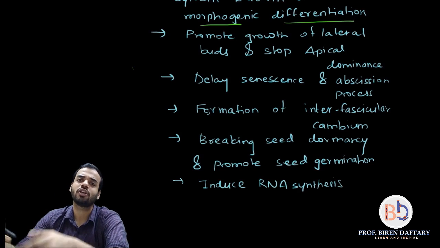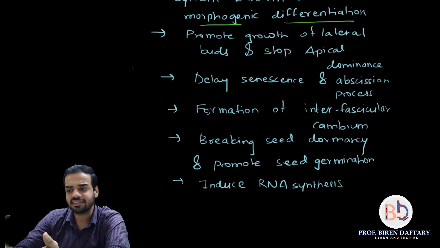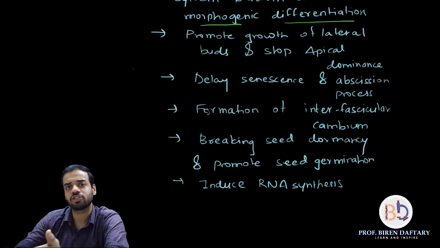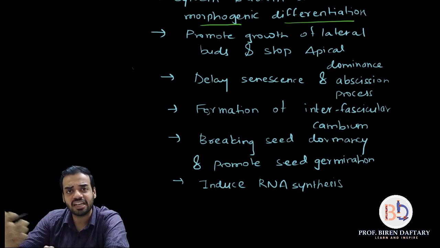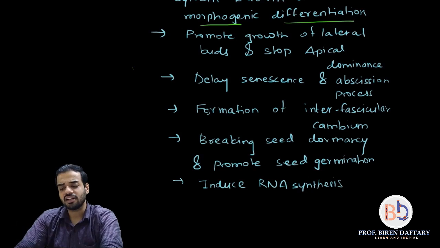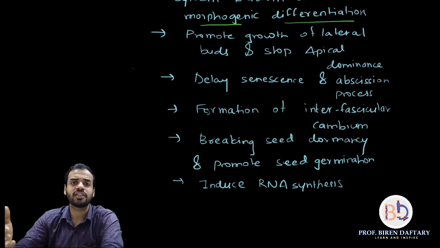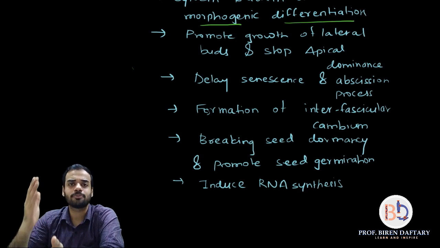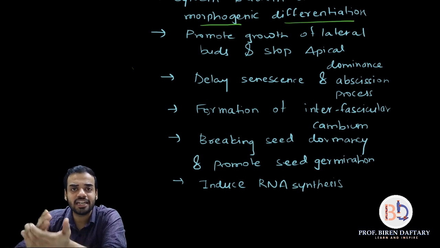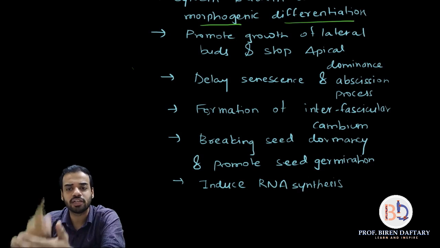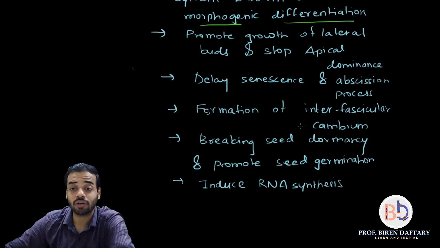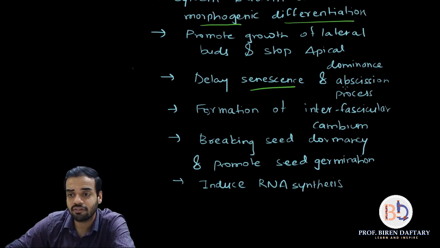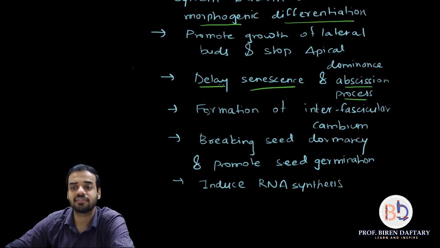Growth promoters will not stop growth. Senescence is a process where the growth slows down or stops. It is aging. The abscission layer is the layer which has become weak because of aging, and then it will fall off from the plant. So both senescence and abscission process will be delayed by all the three hormones, including cytokinins. Very important, it delays senescence and abscission process.